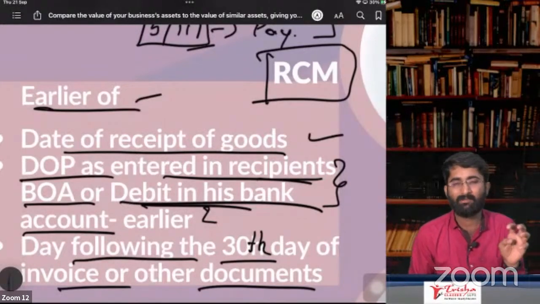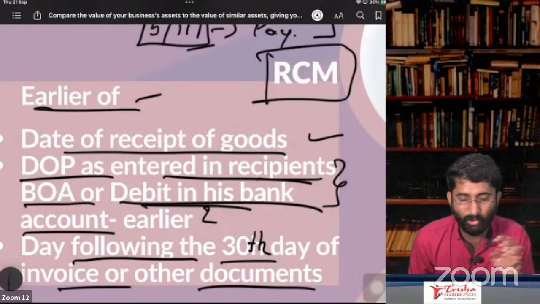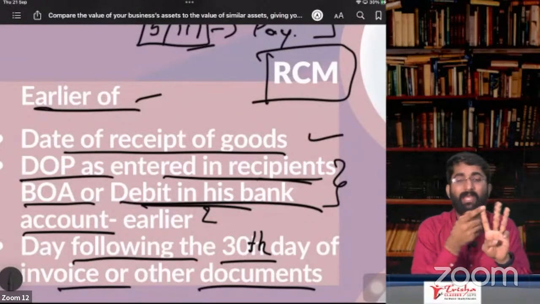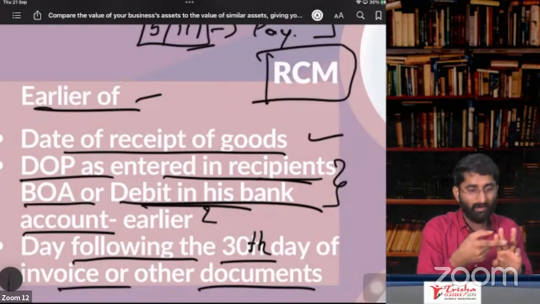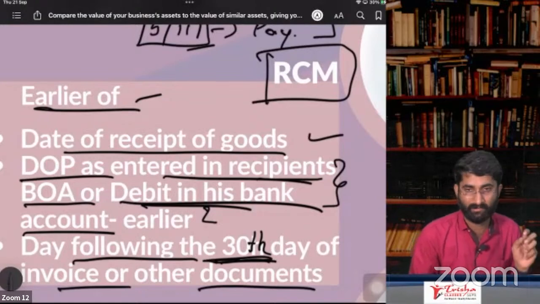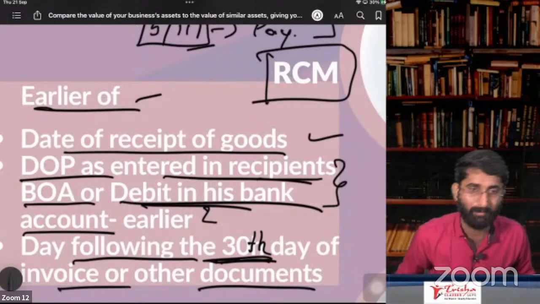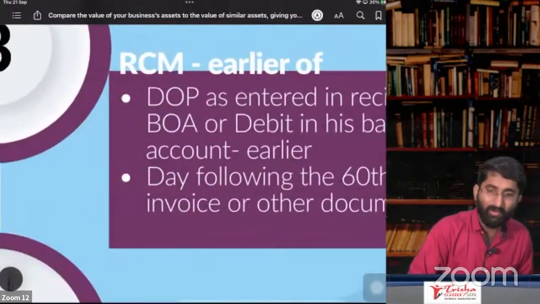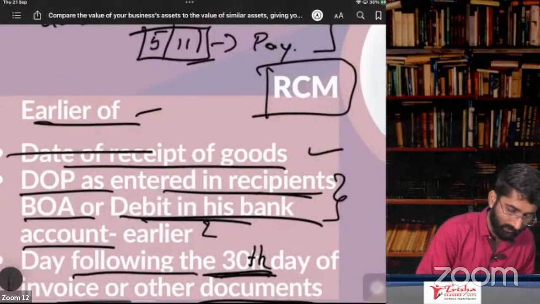So now in case of goods, in case of RCM, three things you have to remember: date of receipt of the goods, date of payment, or the 30th day following the day of invoice, which is given by your supplier of the goods. Same thing applies here. Only one thing is missing, that is date of receipt of the goods.